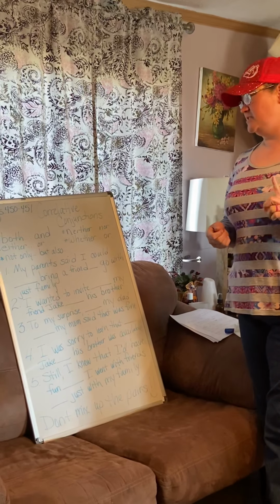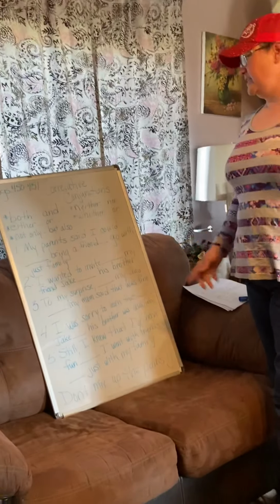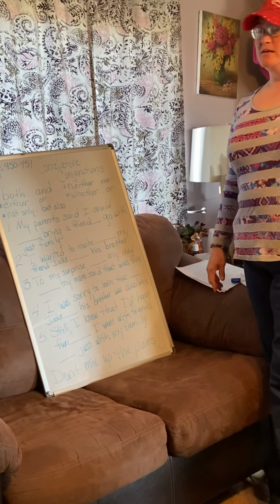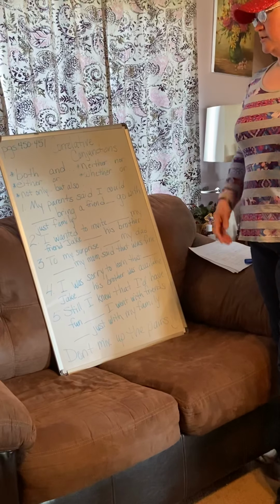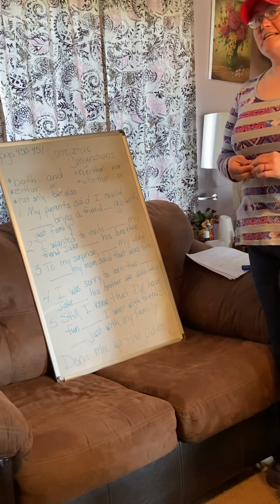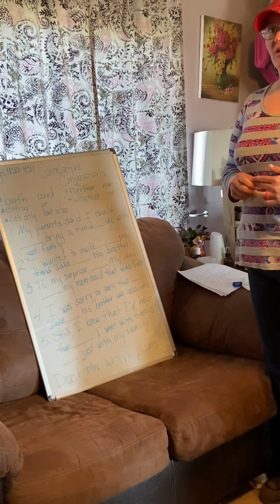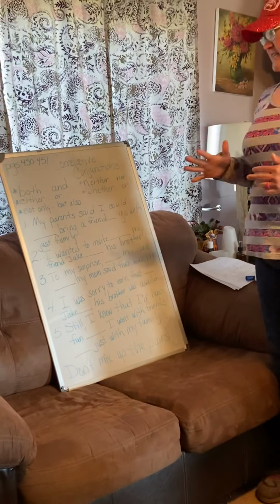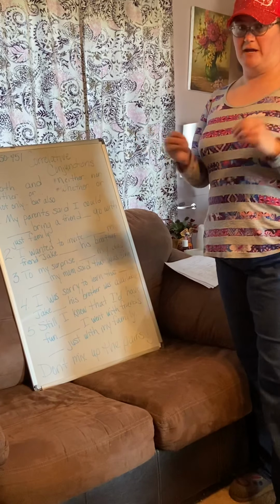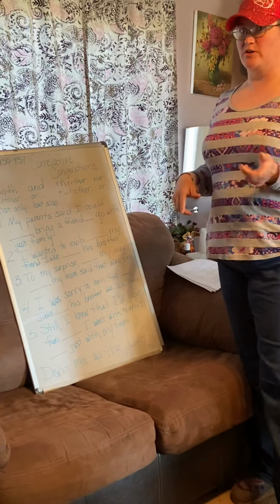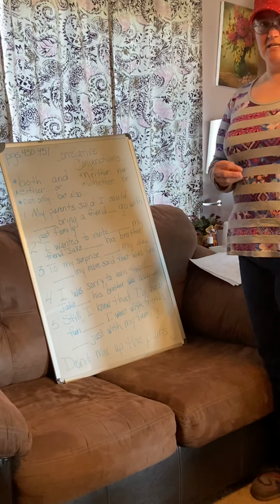Today we're going to do pages 450 and 451 in your Ready Common Core books, and it's correlative conjunctions. Some examples of correlative conjunctions are either/or, both/and, neither/nor, whether/or, and not only/but also. Those are five examples of correlative conjunctions that belong together. So they come in pairs, and you don't want to mix up those pairs, so you can't have either/nor and neither/or. They have to go together.